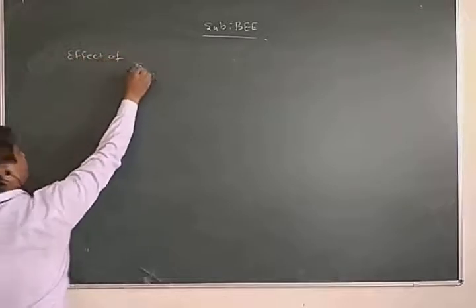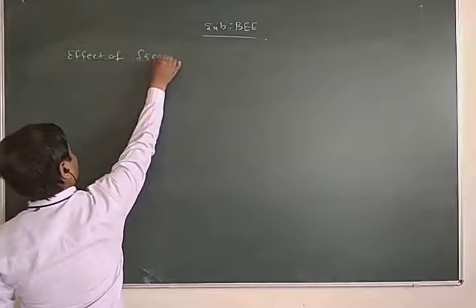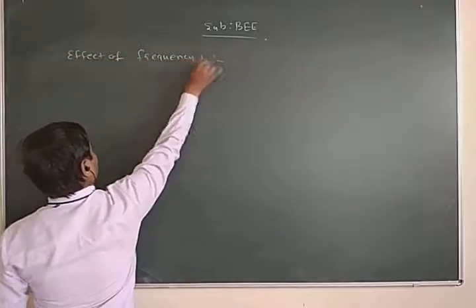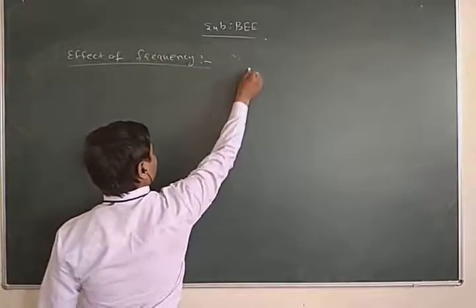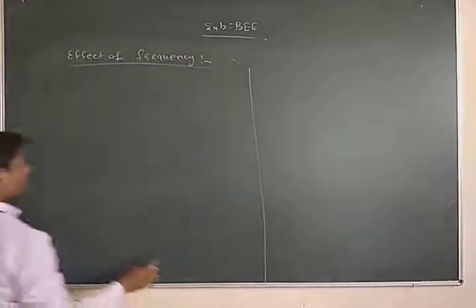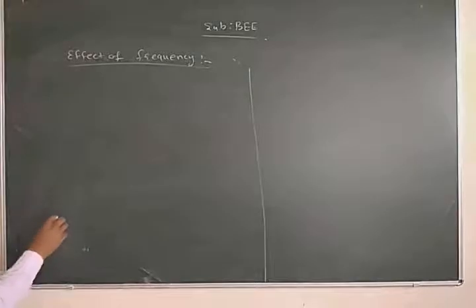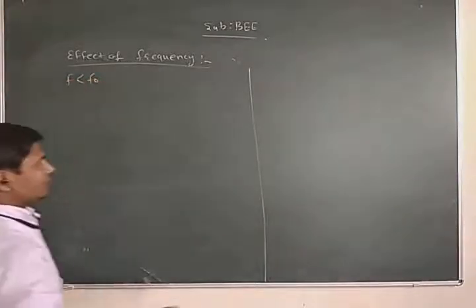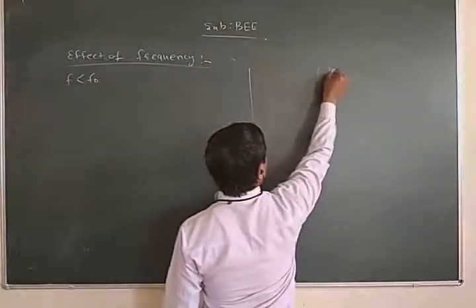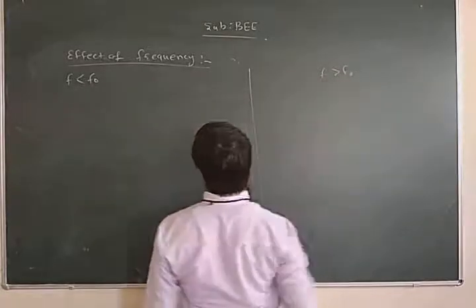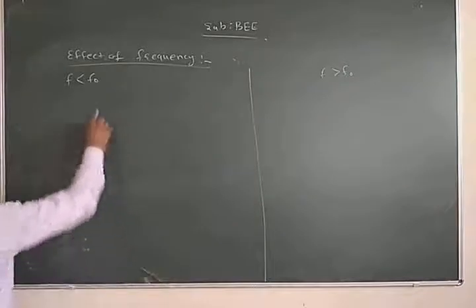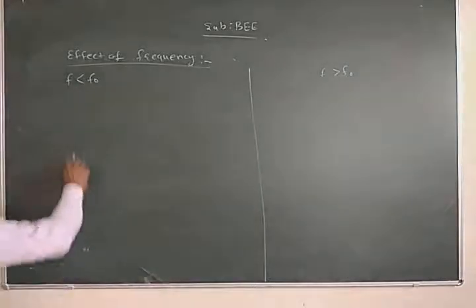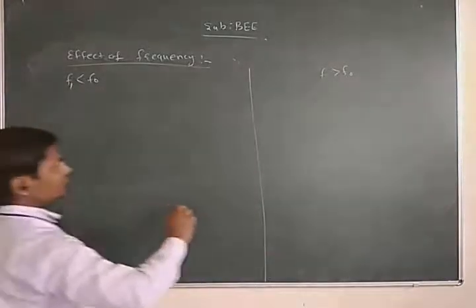First, when F is less than F0; second, when F is greater than F0. F0 is the resonance frequency, and F1 and F2.